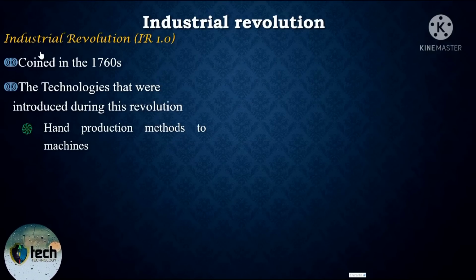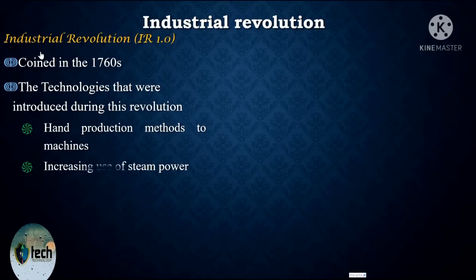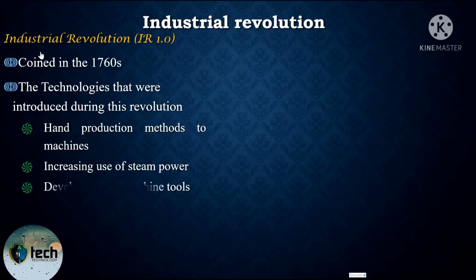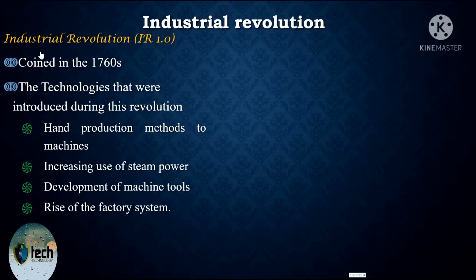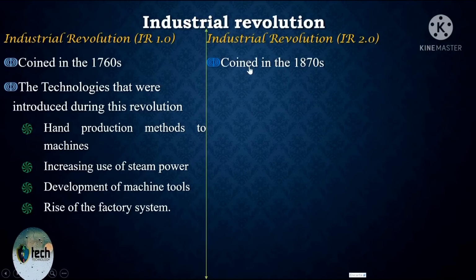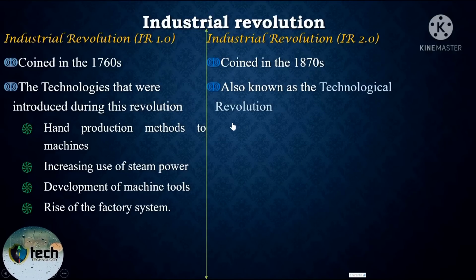The next one is increases of steam power. Steam power, in a sense, it is just a steam engine and diesel engine, which is from actual water. The next one is development of machine tools, and like quotation, rise of factory system. Second industrial revolution is coined or started in 1870, and it is also known as technological revolution.